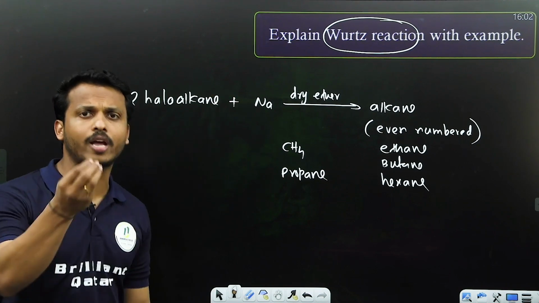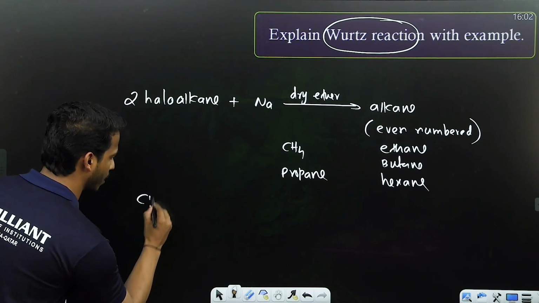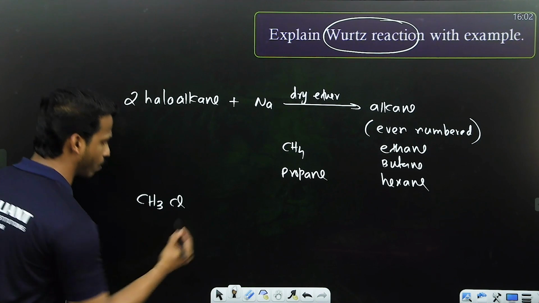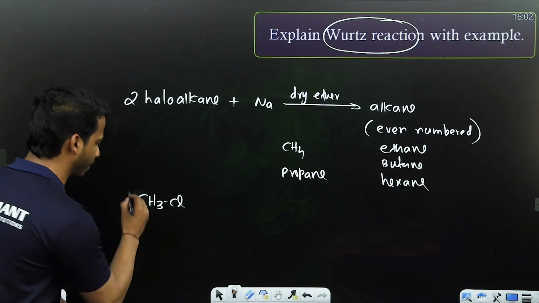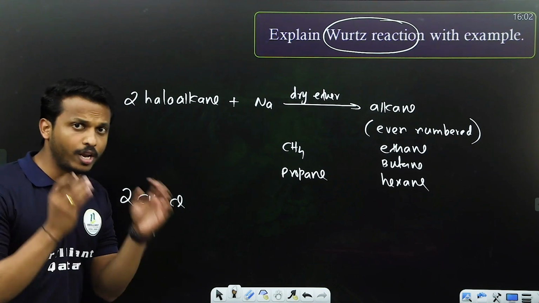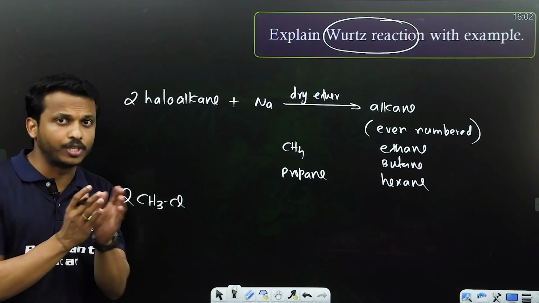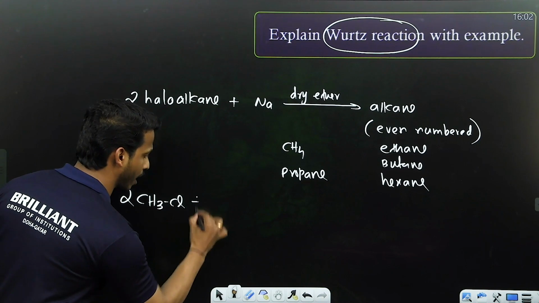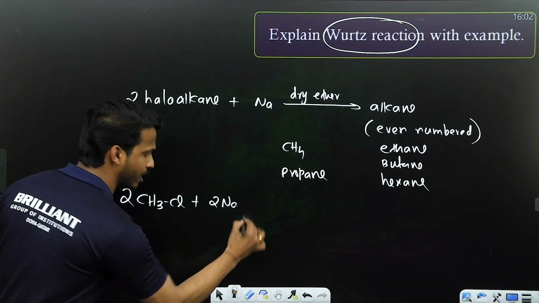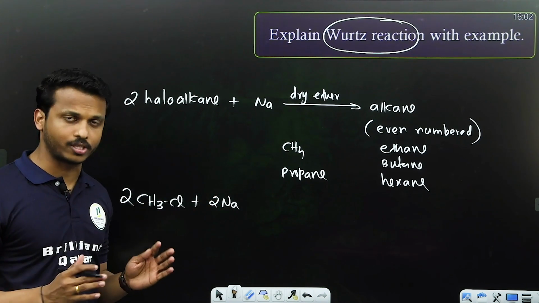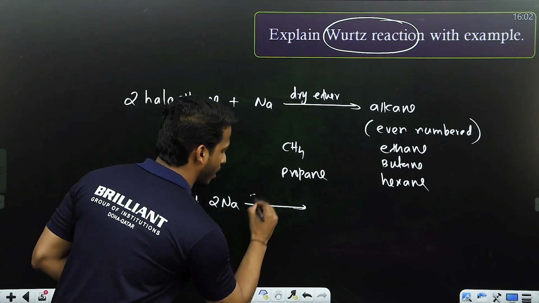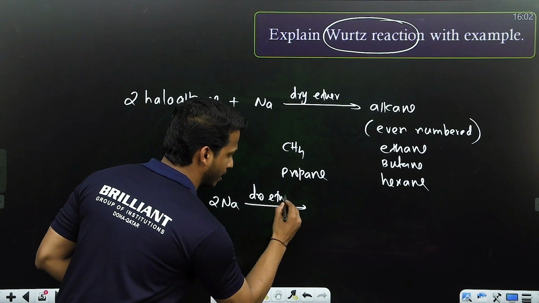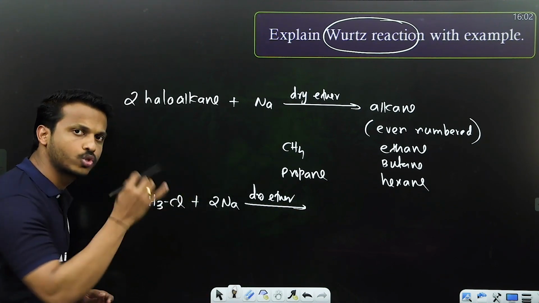With an example, okay, take a haloalkane. For example, CH3Cl. What is the name of this haloalkane? Methyl chloride or chloromethane. Whenever you're doing Wurtz reaction, select two same species. So two haloalkanes with two sodium. I'm not going to try to balance the reaction, dear all. I'm just saying what the reaction is. And in presence of what? Dry ether.